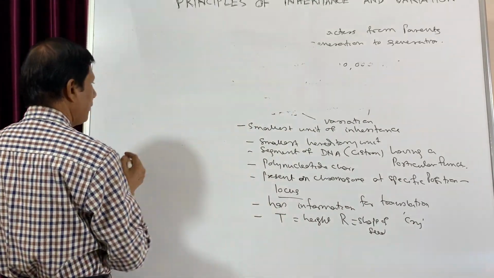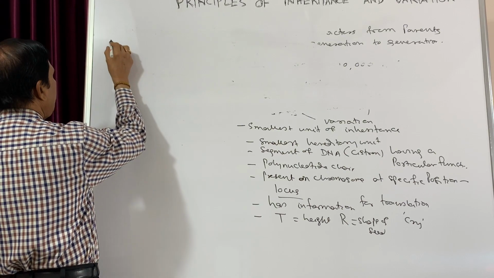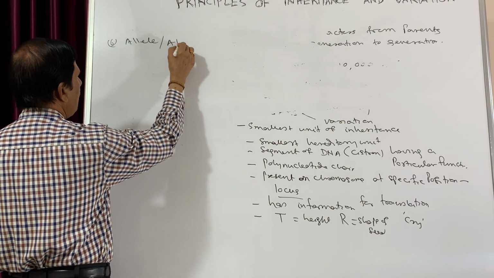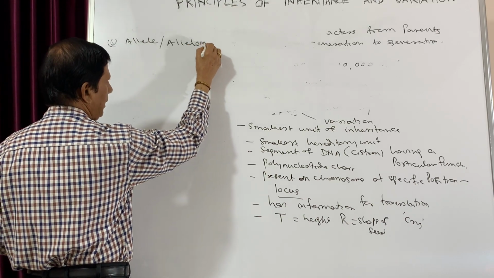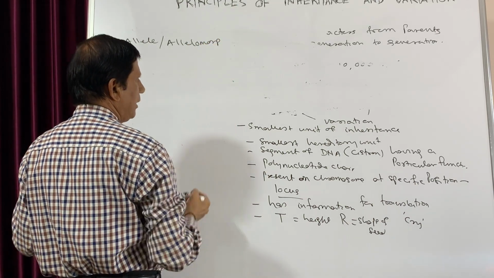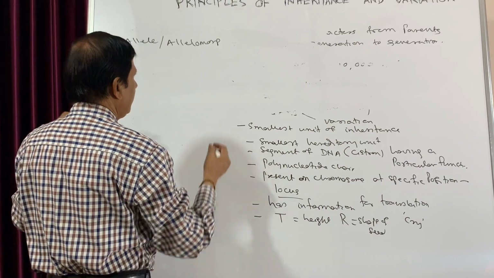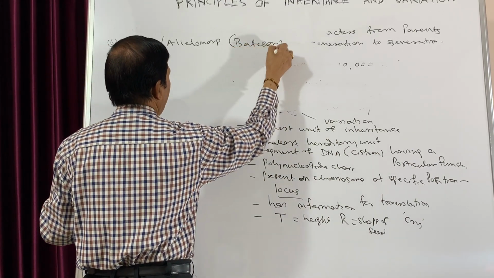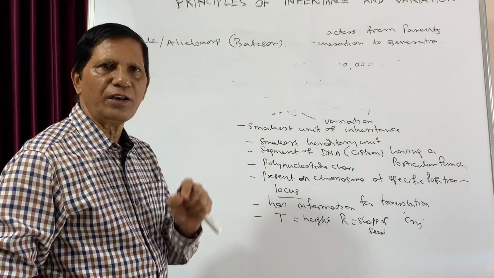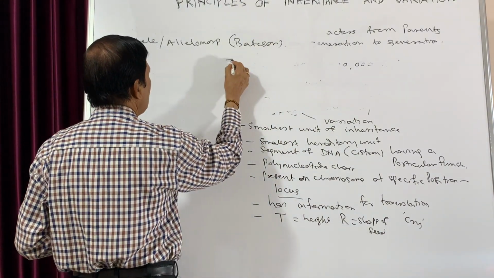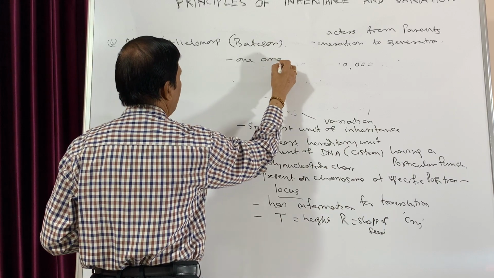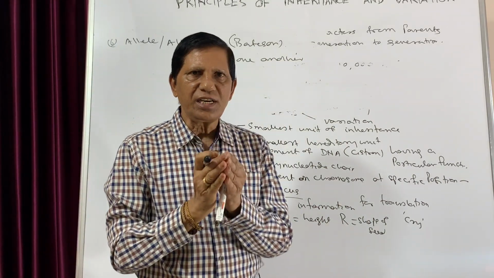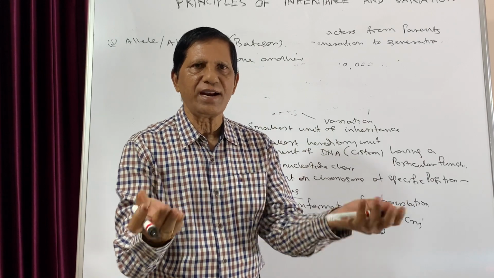So the next point that we will discuss is allele or allelomorph, a term also coined by Bateson. And what is the meaning of allele or allelomorph? The meaning is one another. That means a gene has different variants.